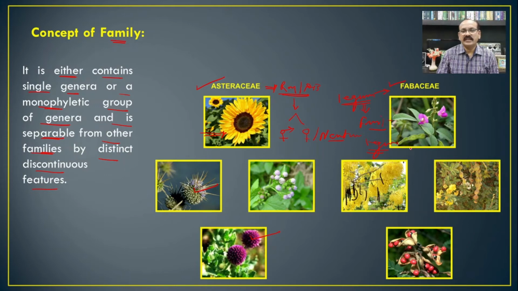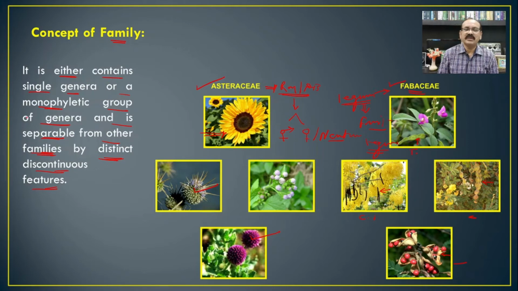If you see these different plants, this is Tephrosia, this is Cassia fistula, this is Acacia nilotica, and this is Abrus precatorius. In all of these there is development of the fruit, and this fruit is the legume. So this is a characteristic feature of this family, and hence we can say that these families have a distinct discontinuous feature, because these features are not found in other families.